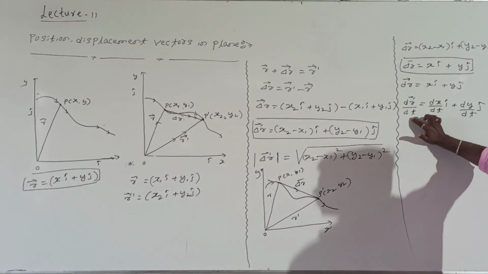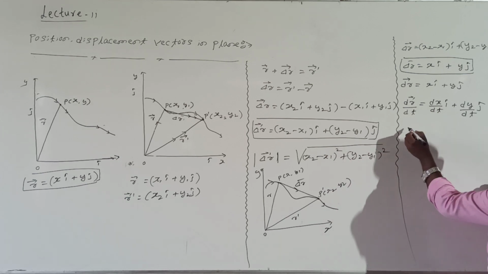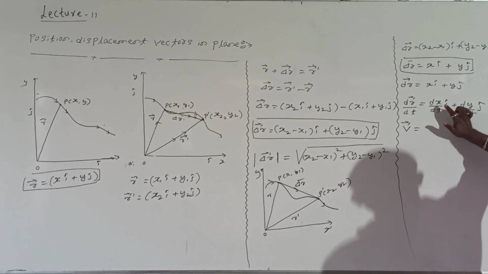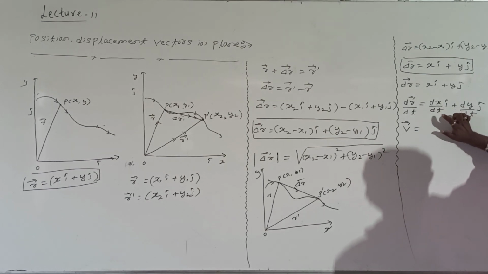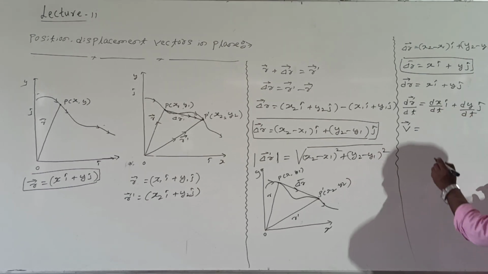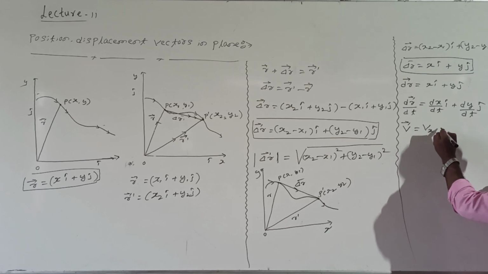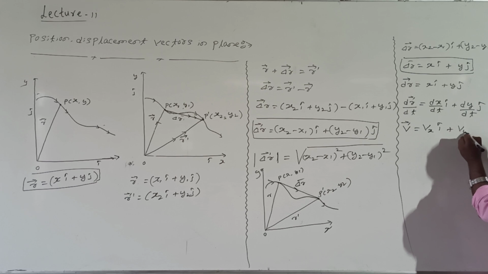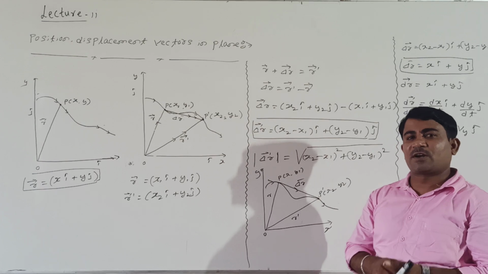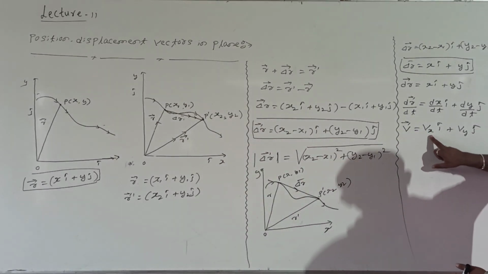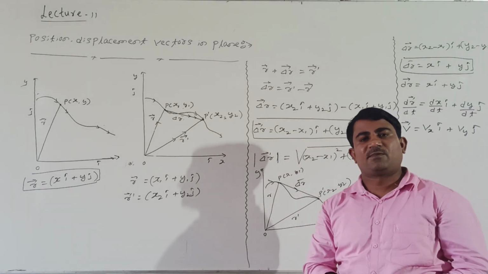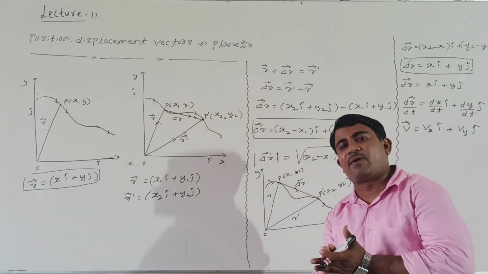Displacement divided by time, what are we calling it? Velocity. This is nothing but the velocity v. Again, dx means displacement, dt means time along the x axis. Then this is vx i cap. dy divided by dt, this is nothing but vy j cap. Are you following me? This is the velocity along the x axis and the velocity along the y axis.